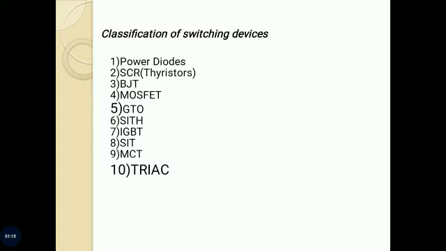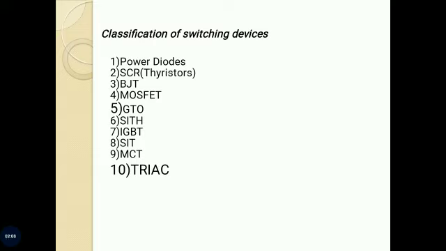Then the controlled switches are BJT, MOSFET, GTO, SITH, IGBT, SIT and MCT. These are devices which behave as controllable switches. SCR, GTO, SITH and MCT require pulse gate signal for turning them on. Once these devices are on, the gate pulse is removed. But BJT, MOSFET, IGBT and SIT require continuous signal for keeping them in turn-on state.